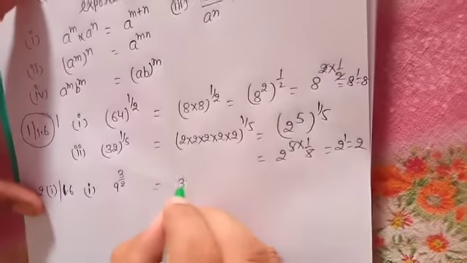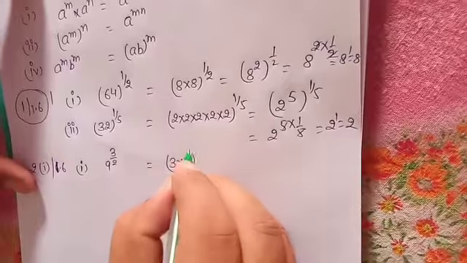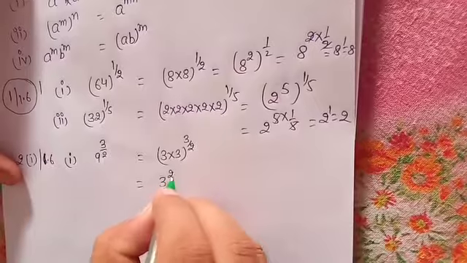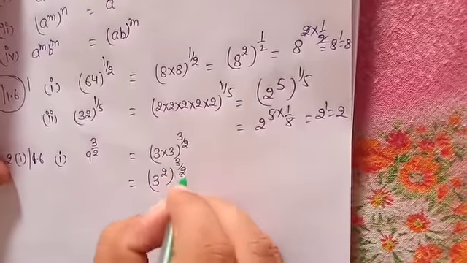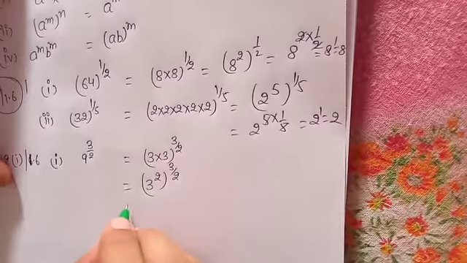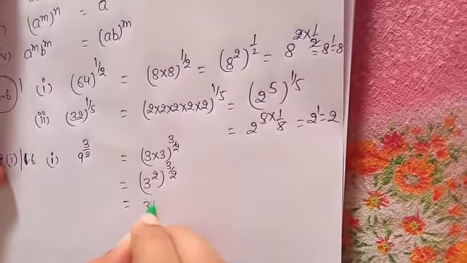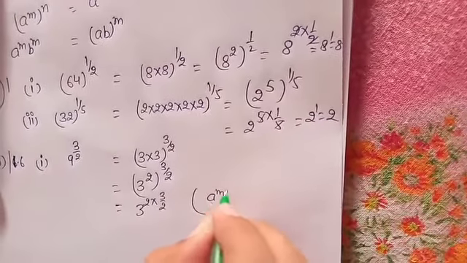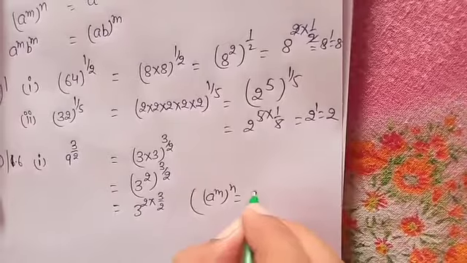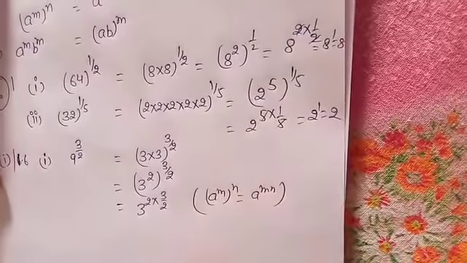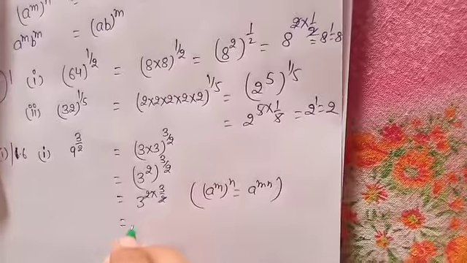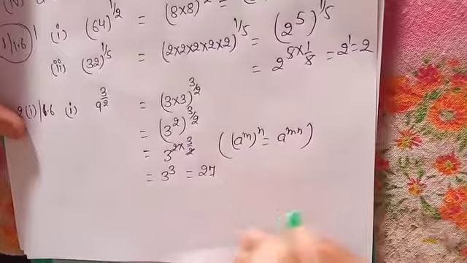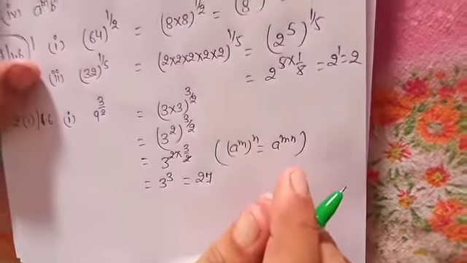We can write this as 3 into 3, whole power 3 by 2, which is 3 power 2, whole power 3 by 2, so 3 power 2 into 3 by 2. Which formula? A power m whole power n is equal to a power mn. The 2 cancels the 2. 3 power 3 is how much? 27. Understood?